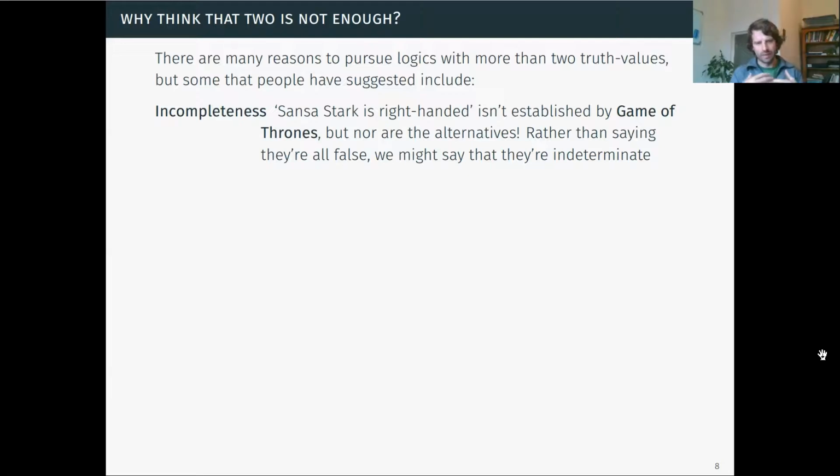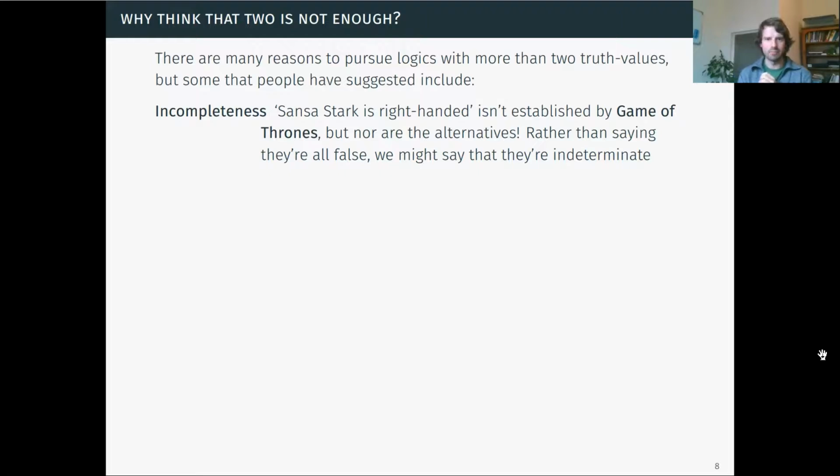This occurs when we think about fictions quite often, but we can actually ask questions about what things are true in a fiction. But here's a special feature of fictions. Okay, so for those of you who are familiar with Game of Thrones, we've got a character called Sansa Stark, and at least as far as I remember, it is not established by the fiction of Game of Thrones that the sentence Sansa Stark is right-handed is true within that fiction.